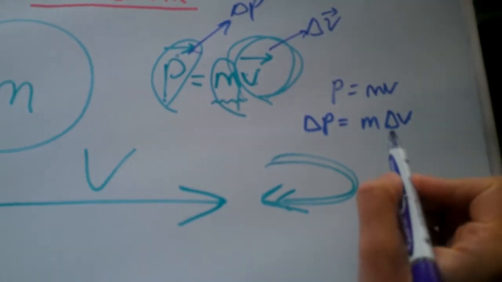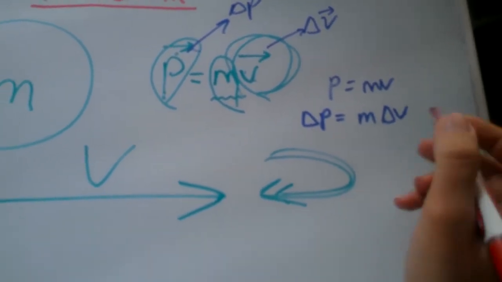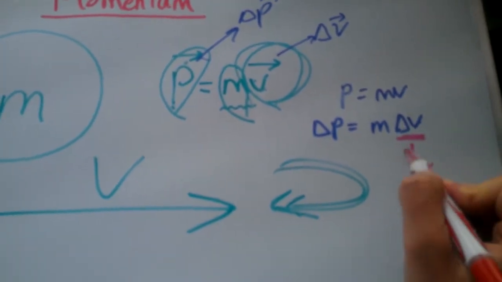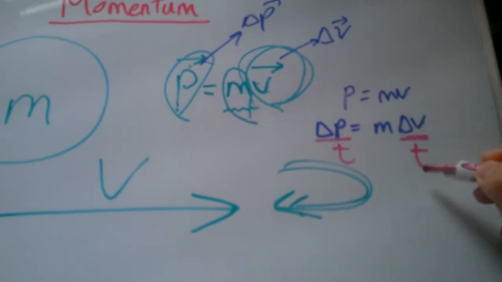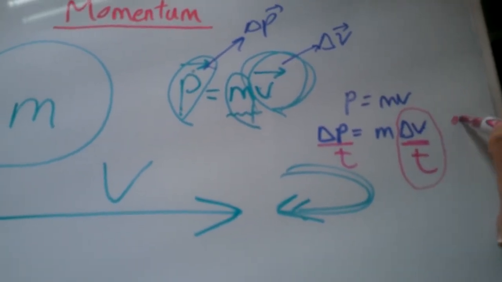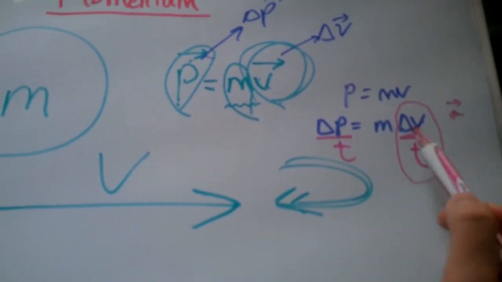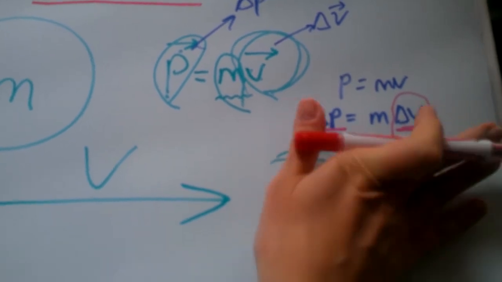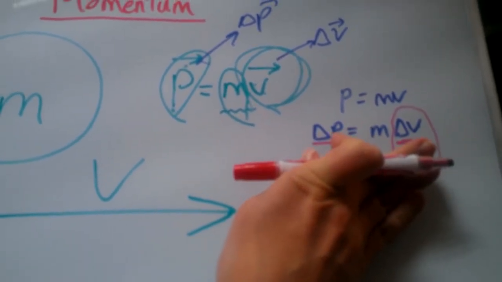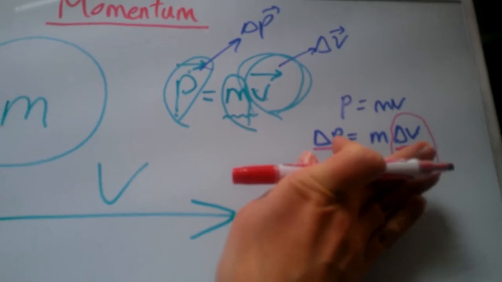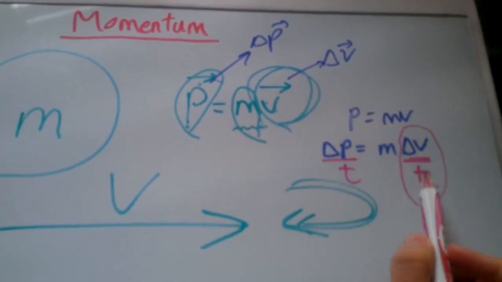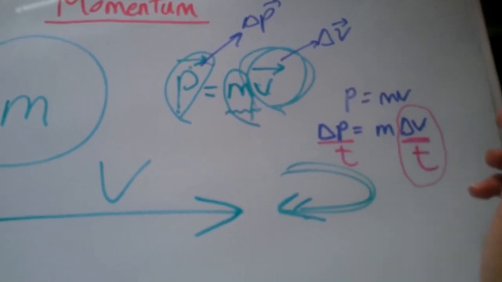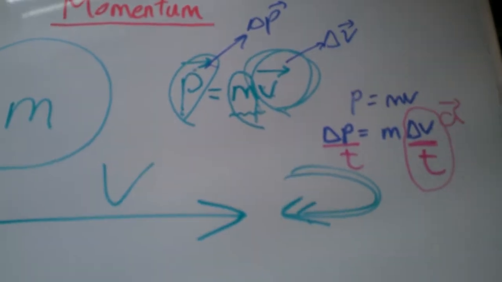Now, change in velocity by now should look very familiar to you all. Change in velocity over some time gives rise to acceleration, right? The definition for acceleration was change in velocity over some time. So when you see change in velocity in this formula, it should remind you of acceleration. If I divide by t, so let's divide both sides by t so that everything holds correct, then I end up with acceleration here.